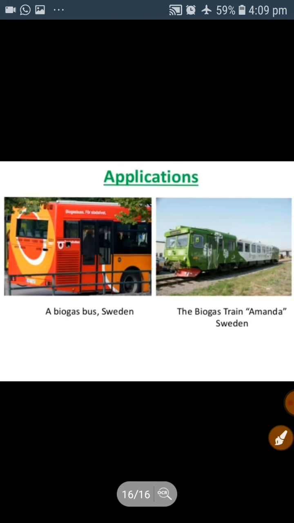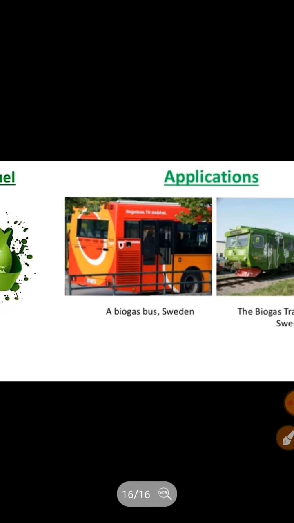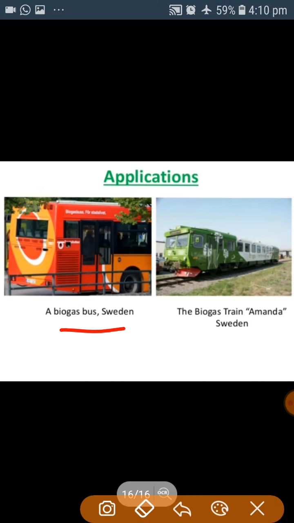Now the application of the biogas plant. Biogas is now used to run biogas buses in Sweden. And a biogas train is also used in Sweden, called the Amanda. These are the applications of the biogas. This is all about the biogas and how biogas is formed, how a biogas plant is established, and what are the advantages and disadvantages of the biogas.